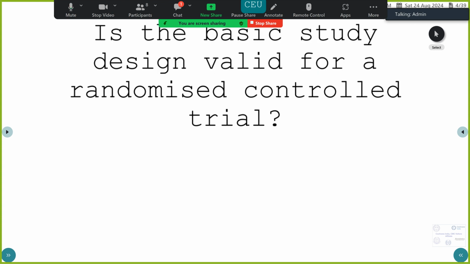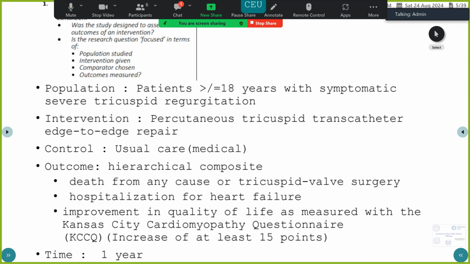So coming to our questions, is the study design valid for a randomized controlled trial? So here we want to look at a PICOT statement. Coming to population, they have chosen patients more than or equal to 18 years of age with symptomatic severe tricuspid regurgitation. And what is severe, how they chose as severe, we look at in subsequent slides. Coming to intervention, intervention is a percutaneous tricuspid transcatheter edge-to-edge repair. And the control is usual care, mainly diuretics for symptomatic relief.